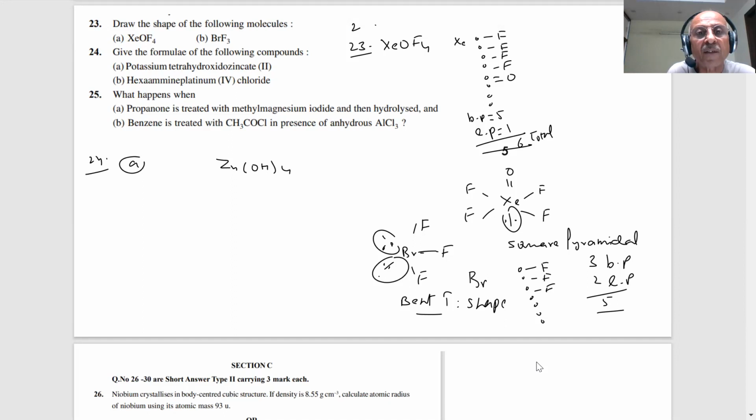Tetrahydroxidozincate we have already written. Now how many potassium should we put so that it balances Zn plus 2? You have to balance it, student. How many potassium should we put, because the cation is written first and the anion later. So what will it be?